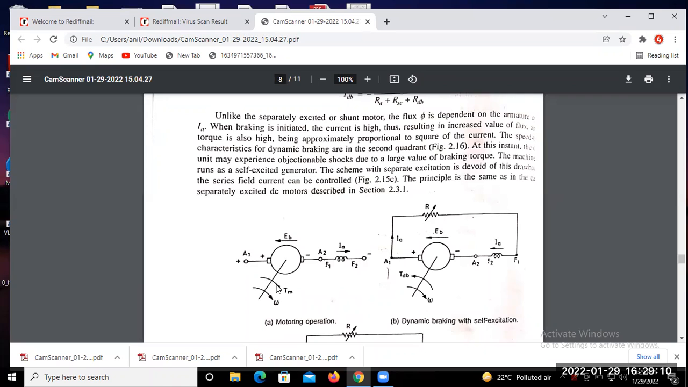And what will happen if we apply dynamic braking? What will happen? If we apply dynamic braking, what is the torque and the dynamic braking direction?